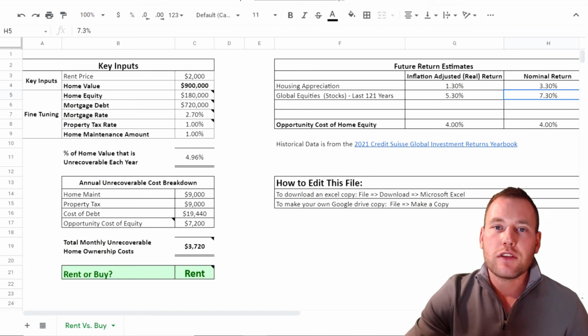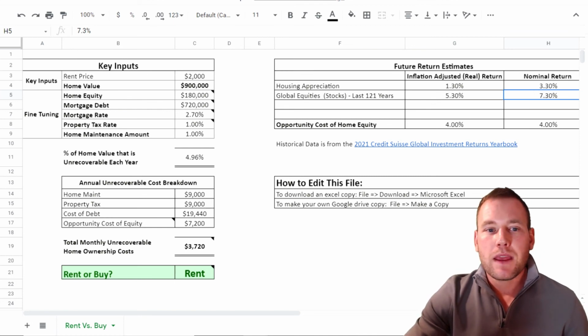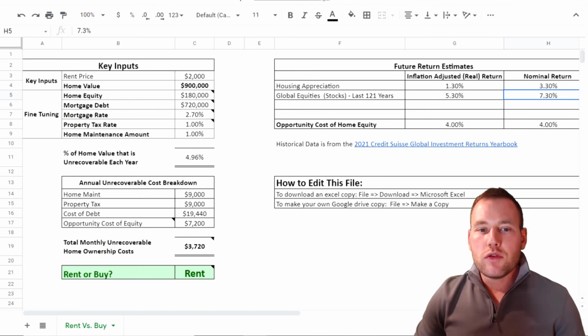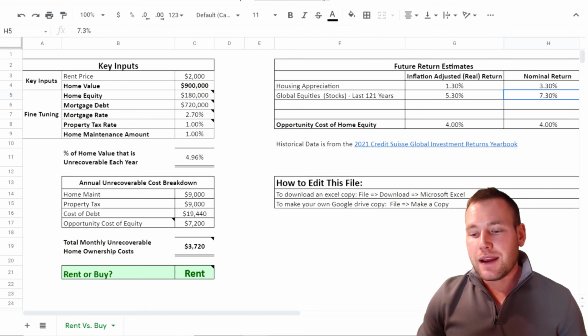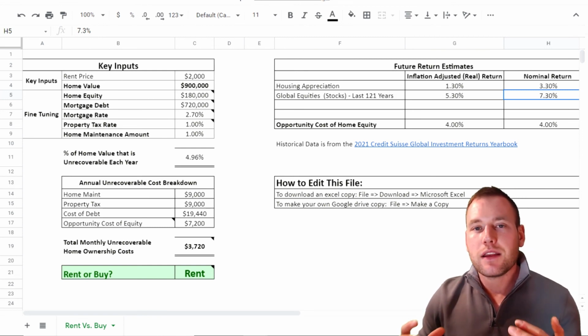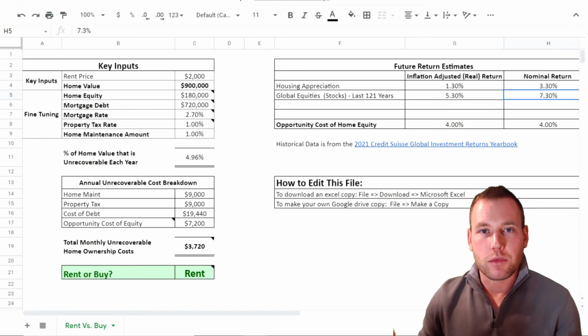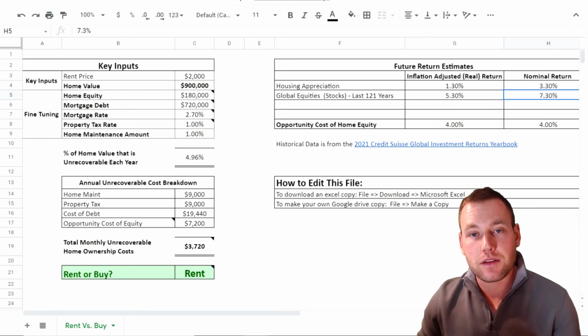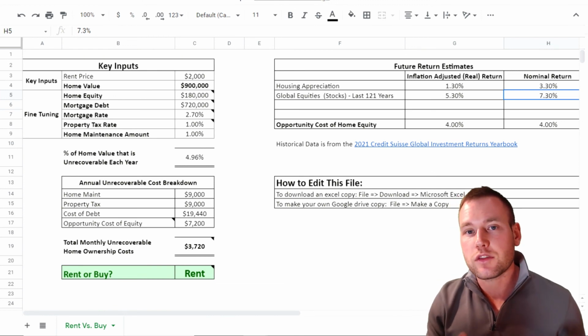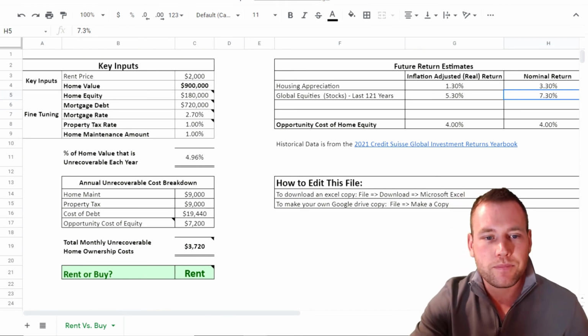Factors favoring renting. So there's no stress in dealing with home maintenance and hiring people. There's flexibility to move, which is great. And I didn't talk about this, but the money that you have to stash away in an emergency fund equivalent for house maintenance is additional money that you can't invest in global equity. So it also has an opportunity cost.